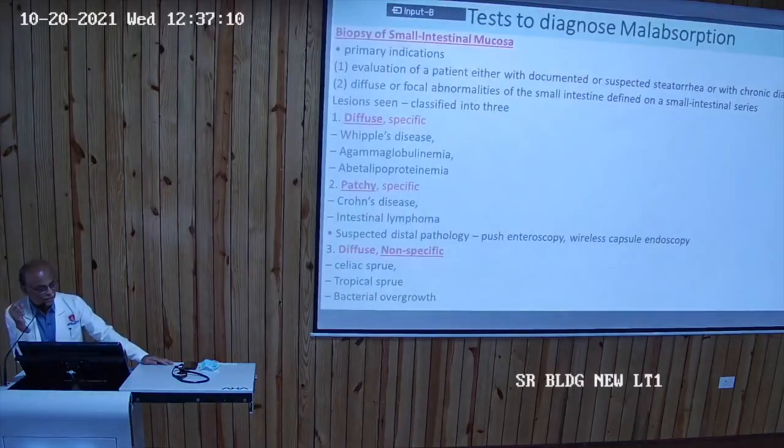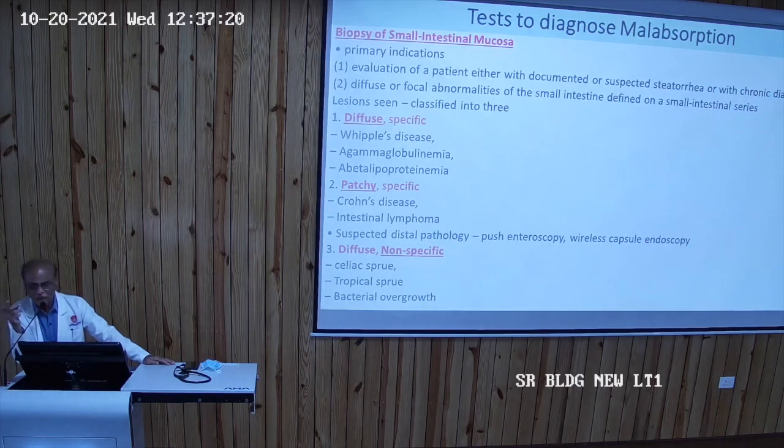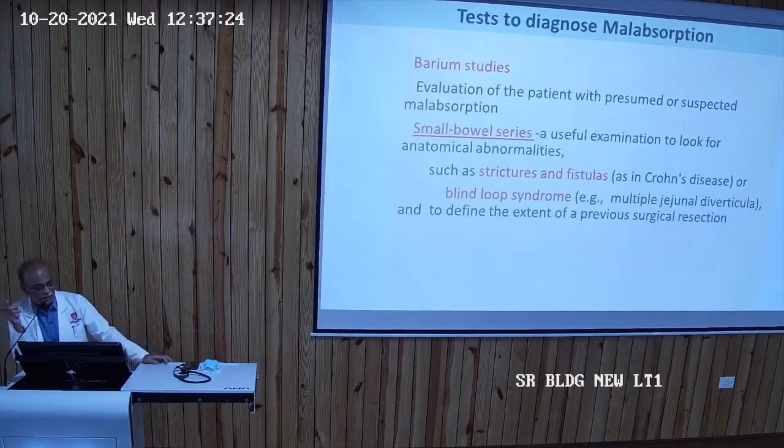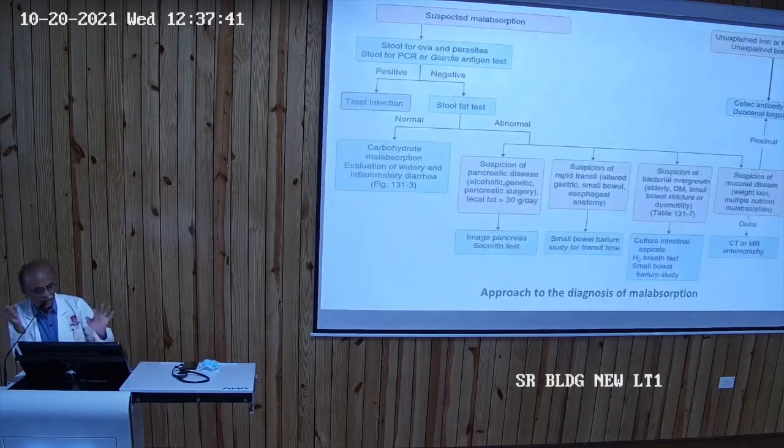So another test is biopsy. By biopsy, we can diagnose Whipple's disease, abetalipoproteinemia, Crohn's disease, celiac sprue, tropical sprue, or bacterial overgrowth. All these can be diagnosed by biopsy. Similarly, barium studies. We will show you the pictures. So a small bowel series is to be done, and it may give us a clue whether there is tropical sprue or celiac disease.